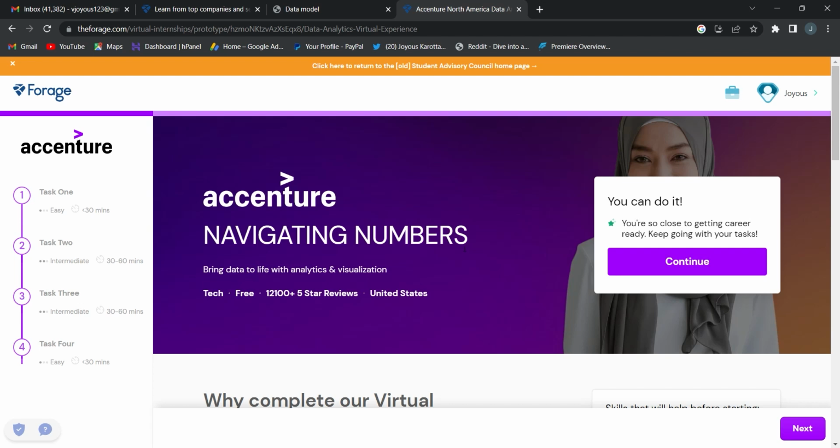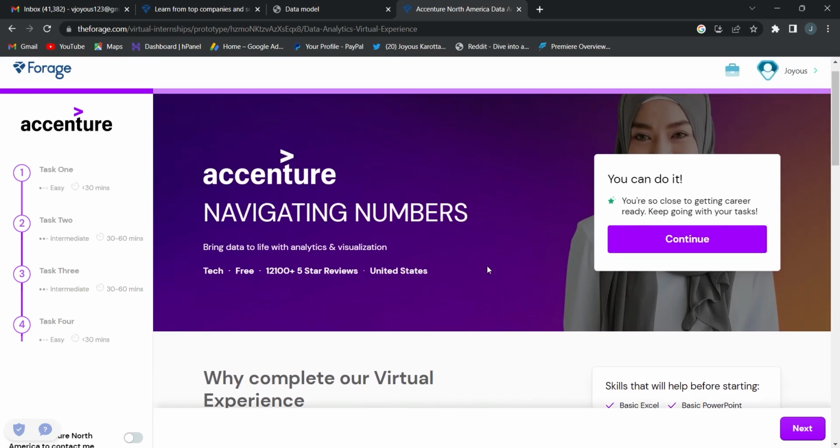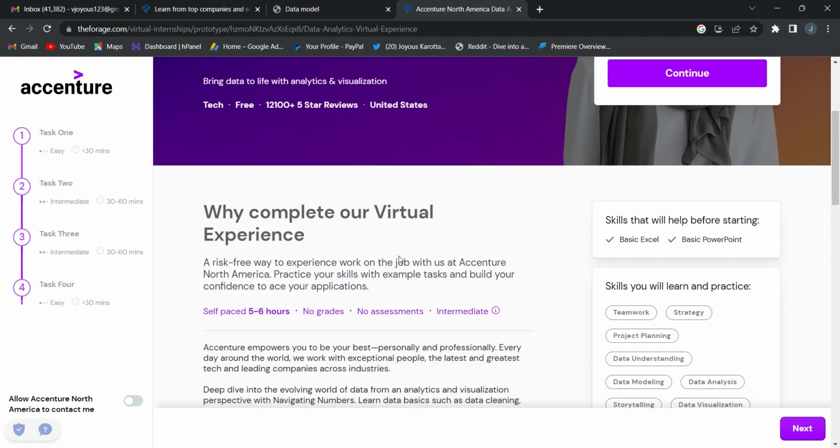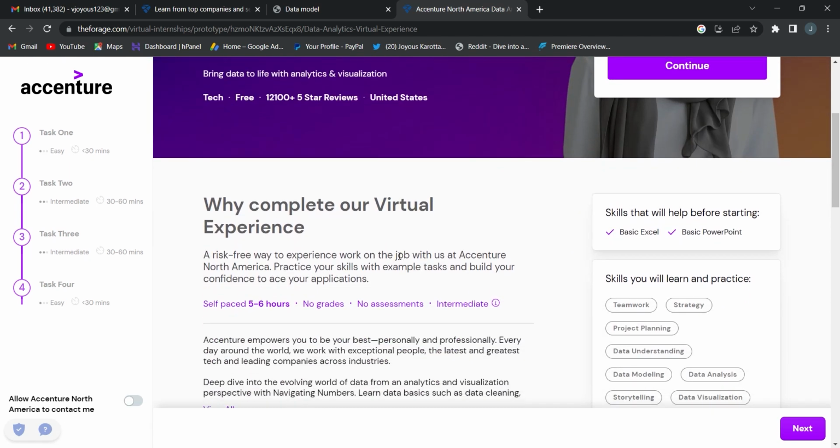As you can see on the screen, I have opened the virtual internship provided by Accenture: Navigating Numbers, bring data to life with analytics and visualization. This virtual internship is totally free. And apart from the Tata virtual internship, this one comes with something new. We are going to see more about it.